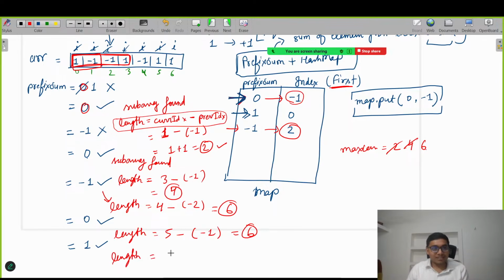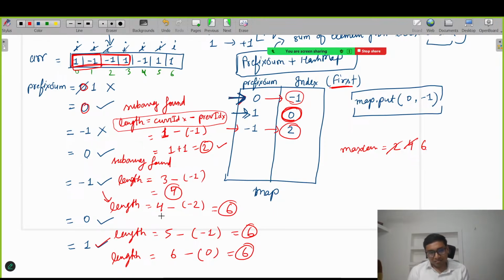So the current index is 6. The i value 6 minus the previous index for this prefix sum. What is the previous index? This one is the index, that is 0. So if you do this, it will give 6, right? So now no need to update because both are same, right?